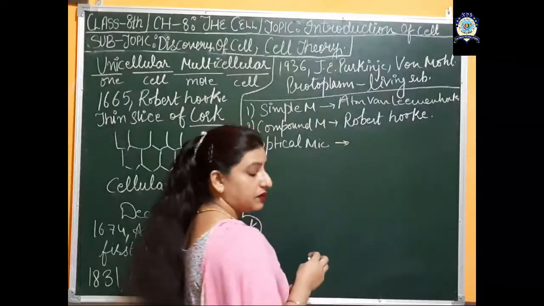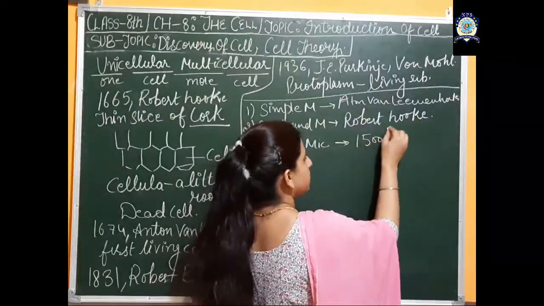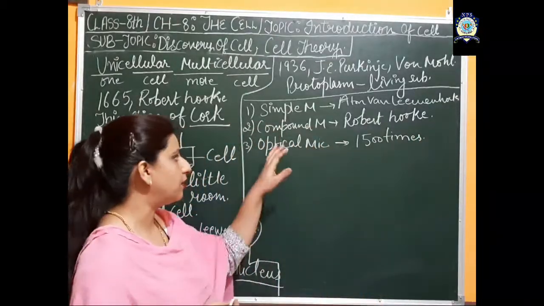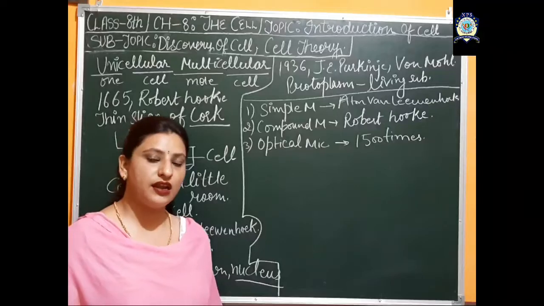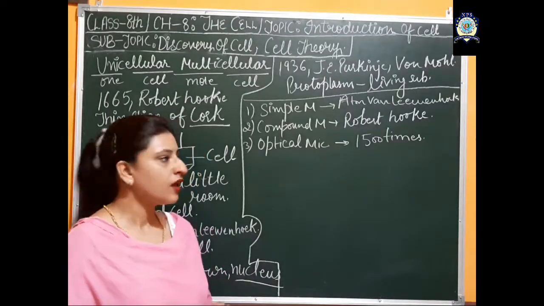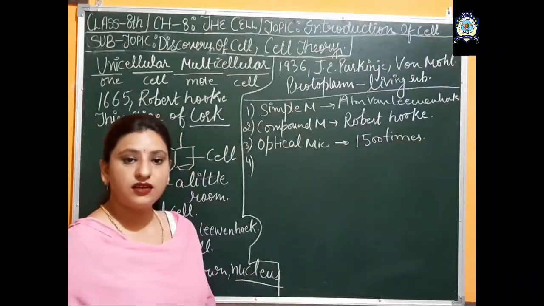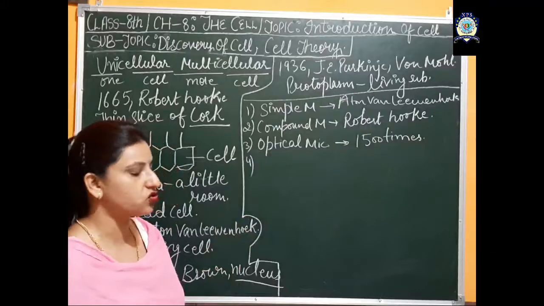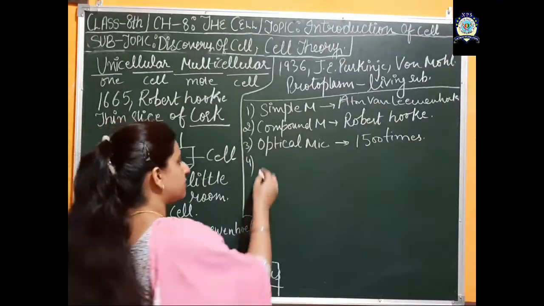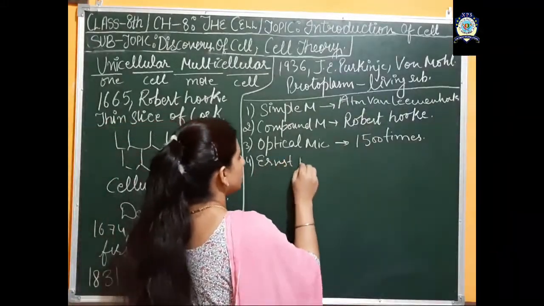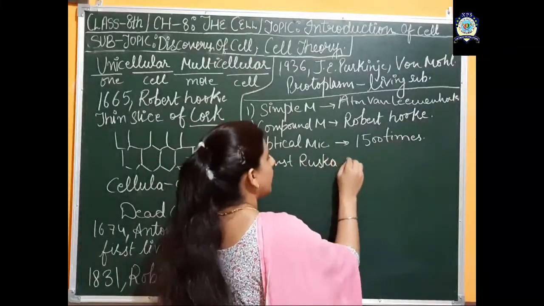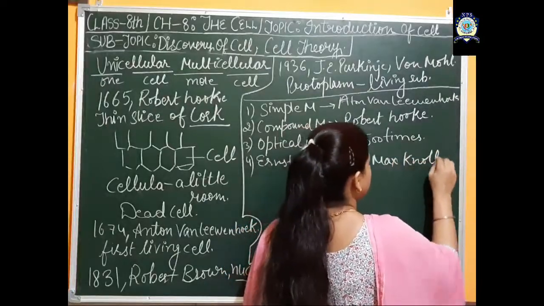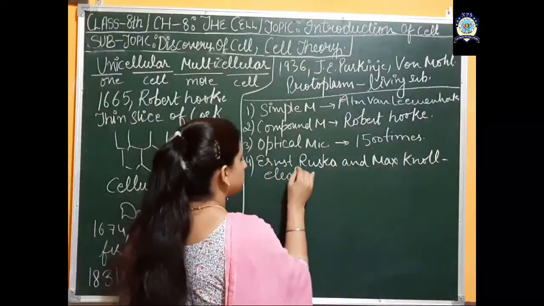This microscope has a magnification of 1500 times, and it is the improved form of the compound microscope. Also, it is used very commonly in science laboratories. Another improvement in the invention of the microscope was made by Ernest Ruska and Max Knoll. They discovered the electron microscope.